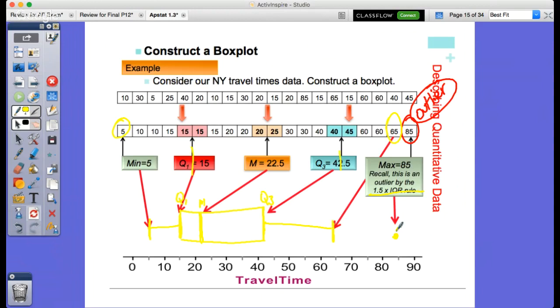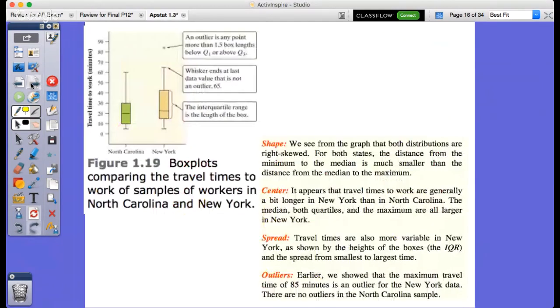And again, remember this outlier will just be by itself. It's called a box and whisker plot. Make sure you label it as well. There's going to be one on the test like that. Make sure you label the variable, in this case the travel time. So make sure you know how to do that box and whisker plot.